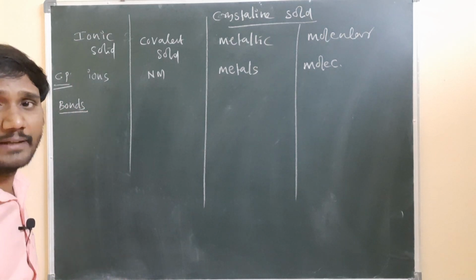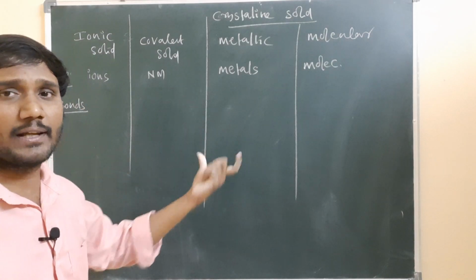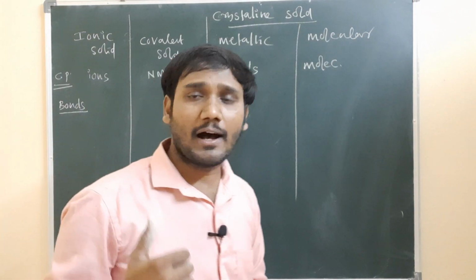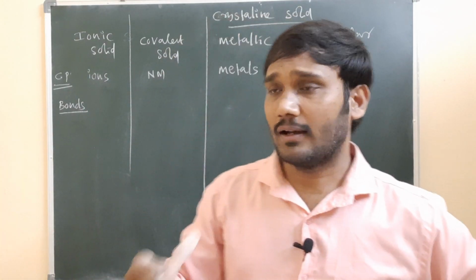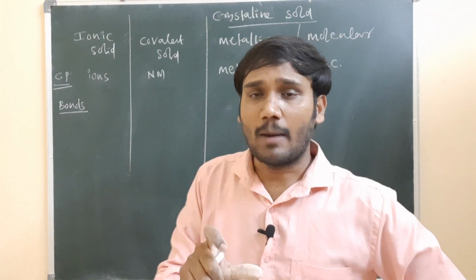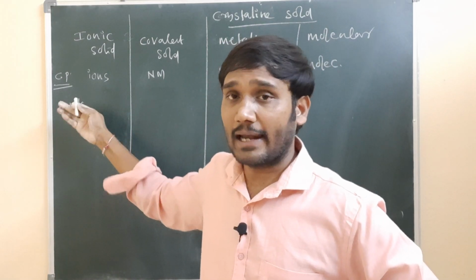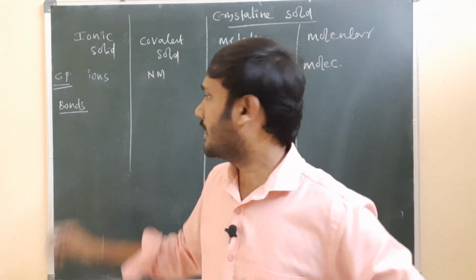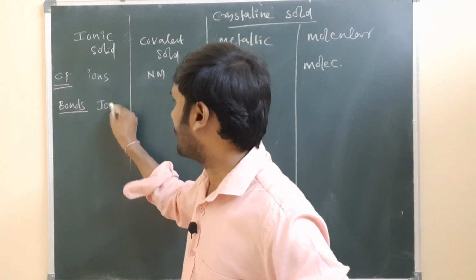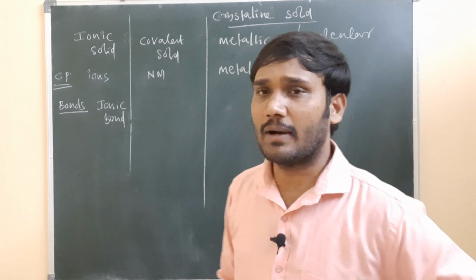Next, what type of bonds take place in the ionic solid and the covalent solid? In the ionic solid, due to the oppositely charged ions, an electrostatic force of attraction is developed. As a result, an ionic bond takes place.